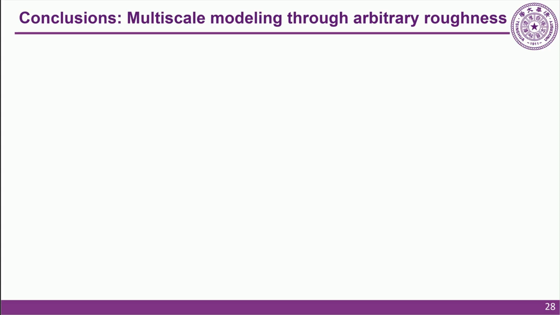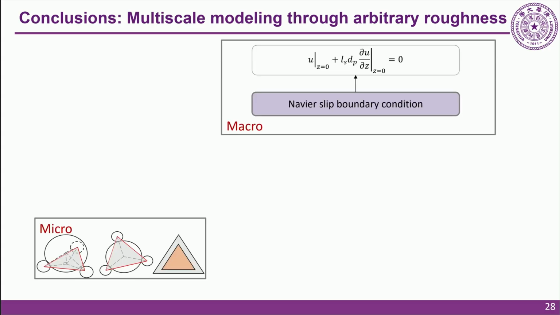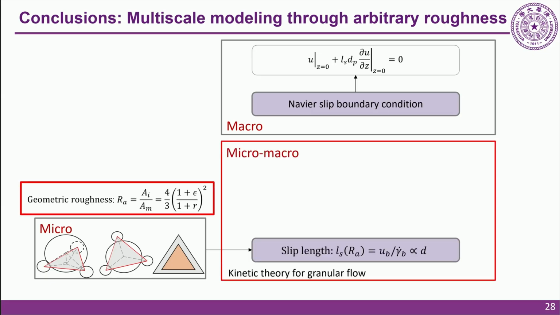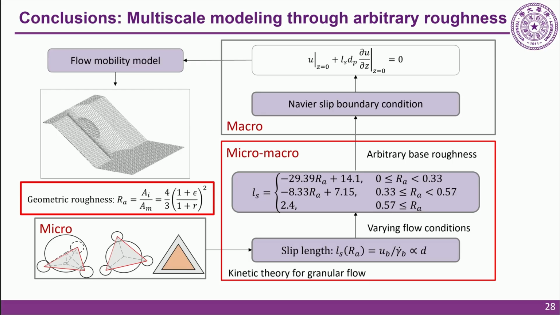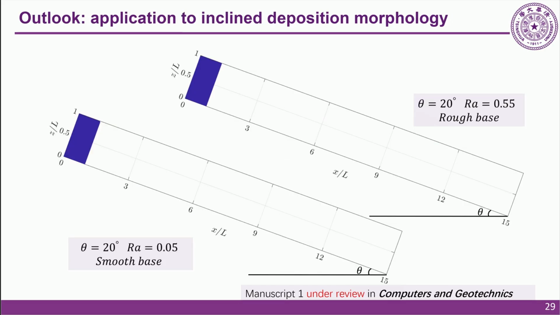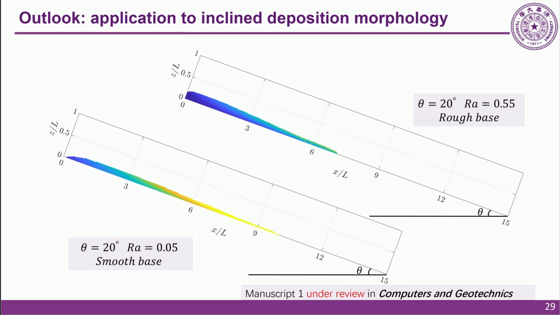To draw a conclusion, this research established a multi-scale modeling framework. As shown here, we start from the micro-scale geometric roughness, then bridge the gap by deriving the piecewise basal slip law. Finally, we implement it as a Navier slip boundary condition in the continuum model. This framework allows us to accurately predict large-scale flow mobility over arbitrary base roughness, and this work is under review in Computers and Geotechnics. Looking ahead, we are applying this model to more complex inclined deposition morphologies.